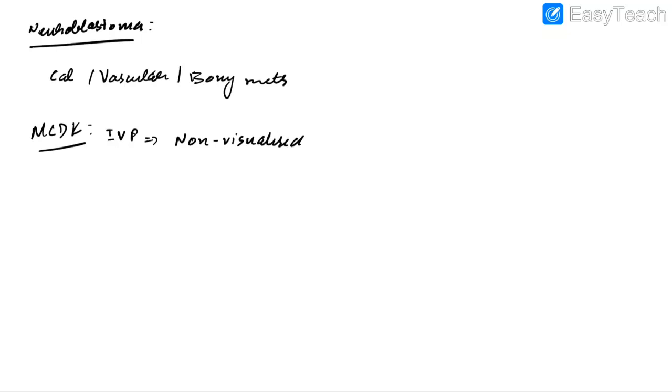Now let us discuss some other important findings in case of intravenous pyelogram. In case of polycystic kidney disease, we will see streaky appearance. In case of duplication of ureter, we will see drooping lily sign.